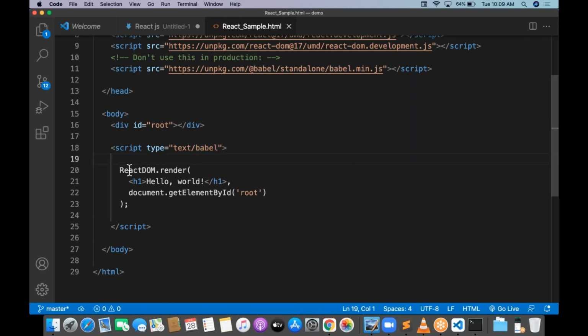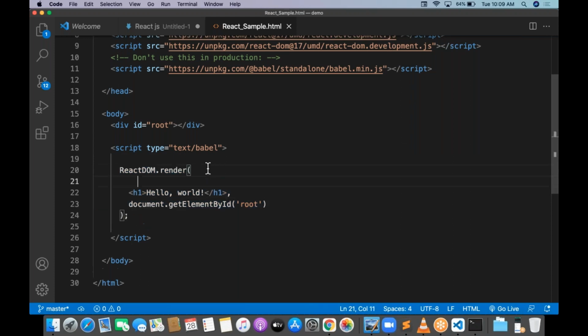Then come to DOM. React DOM.render is a function. Try to remember this. And this is the script. This is the React script. Inside the React script, Babel script. This is Babel script. Babel script is nothing but what? JSX.